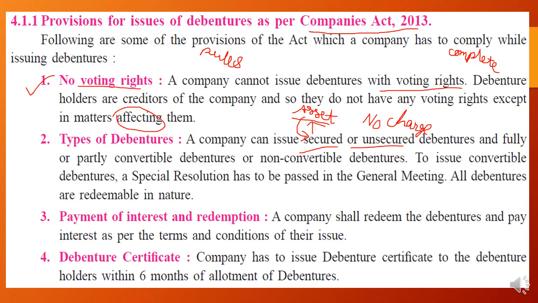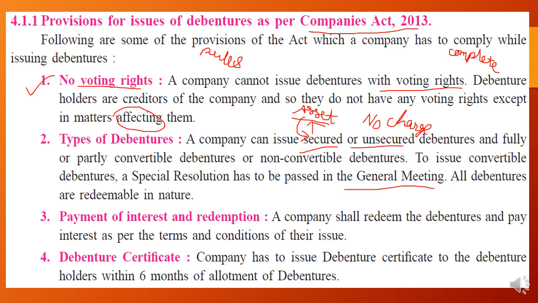The Companies Act says that a company can issue any type of debenture, whether secured or unsecured, fully paid up or partly paid up, meaning they can demand all the amount at the time of subscription of debenture, or they can demand part of the amount and call the rest in the future. To issue convertible debenture, a special resolution has to be passed in the GM, that is, the general meeting.